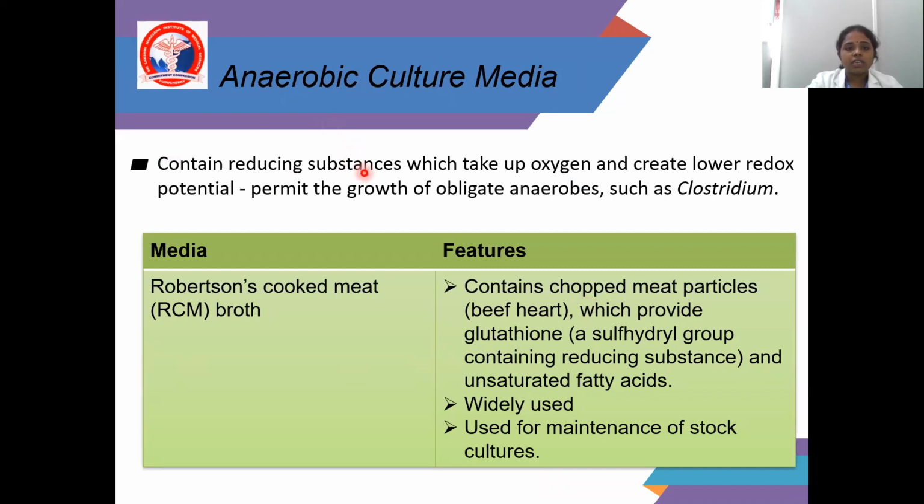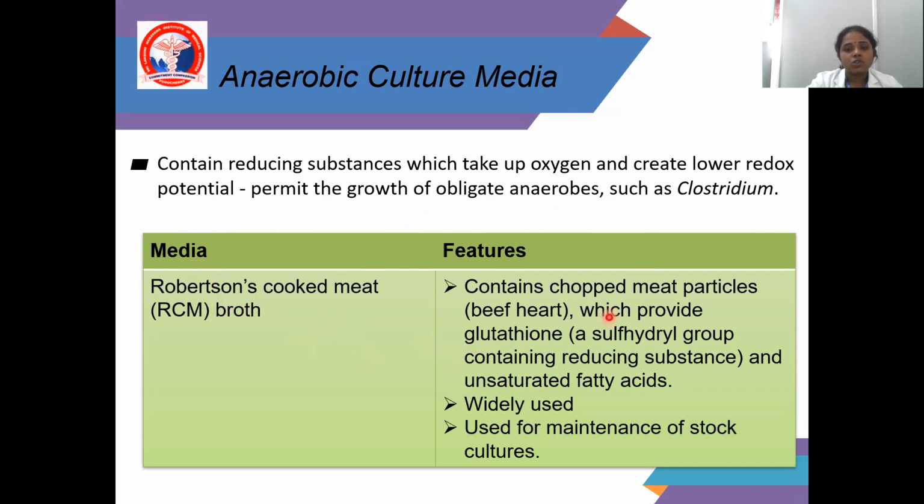Coming to anaerobic culture media, they contain a reducing substance which takes up the oxygen and creates a low redox potential that permits the growth of obligate anaerobes such as Clostridium. It is mainly for anaerobic organisms. An example of anaerobic culture media is Robertson's cooked meat broth.